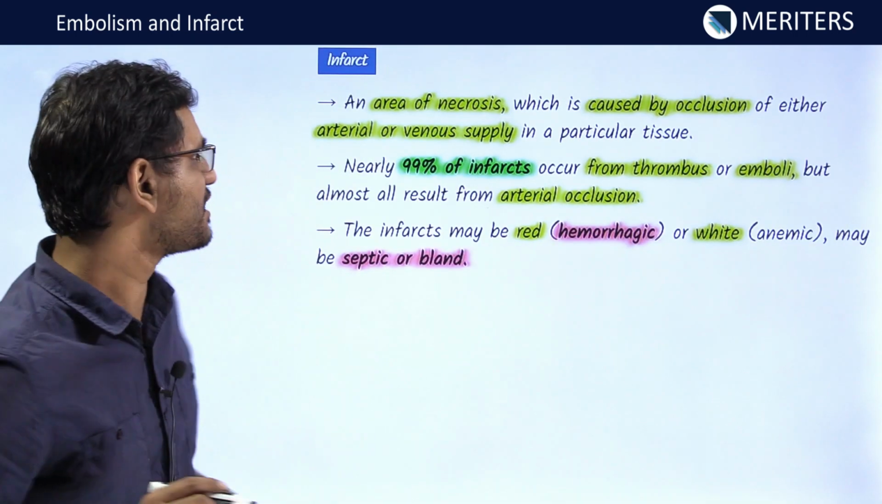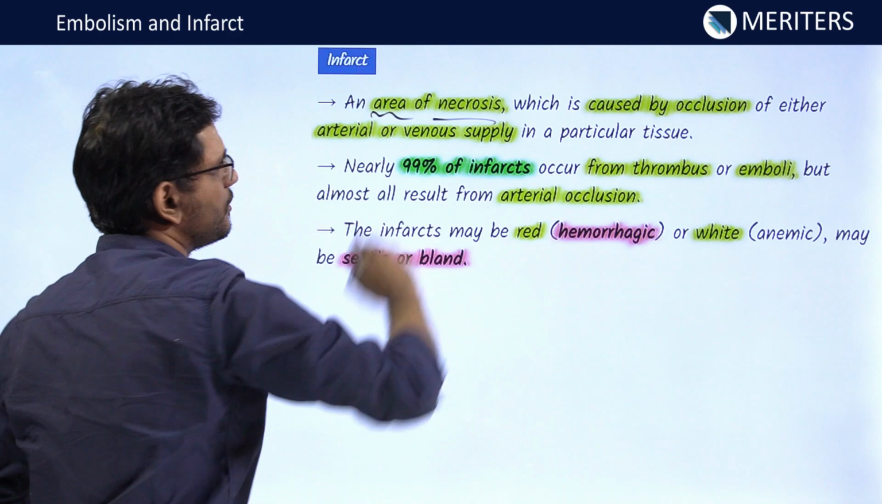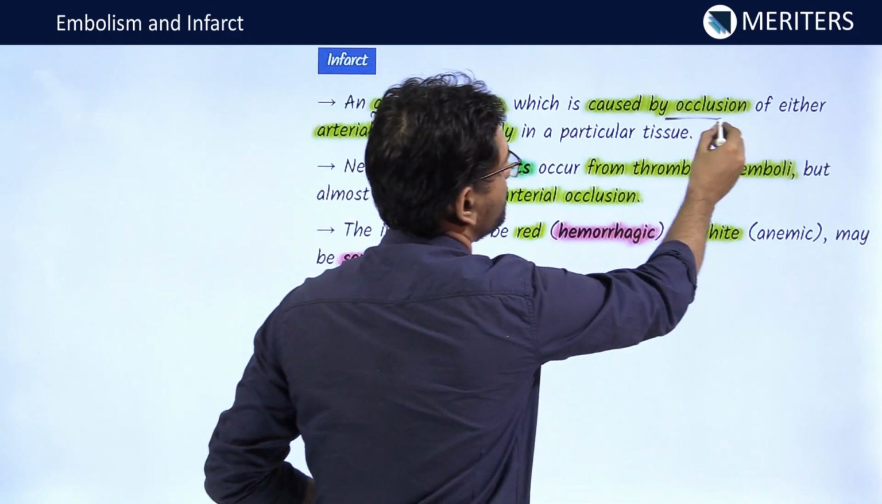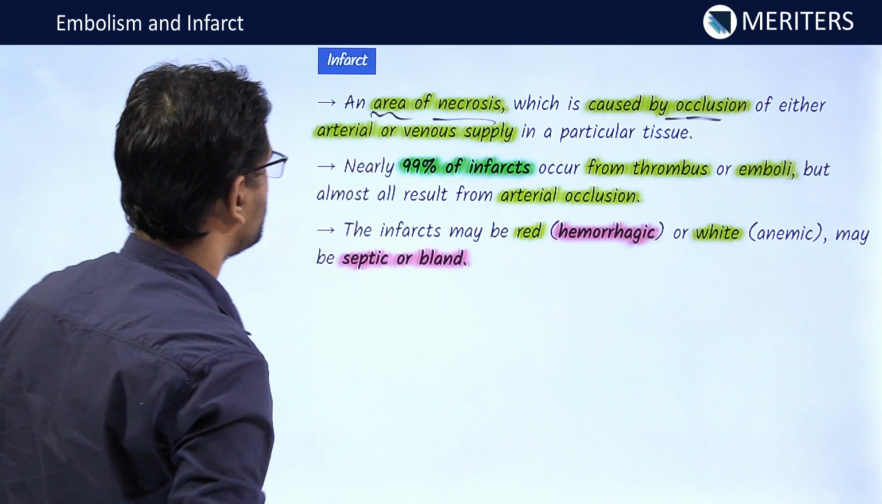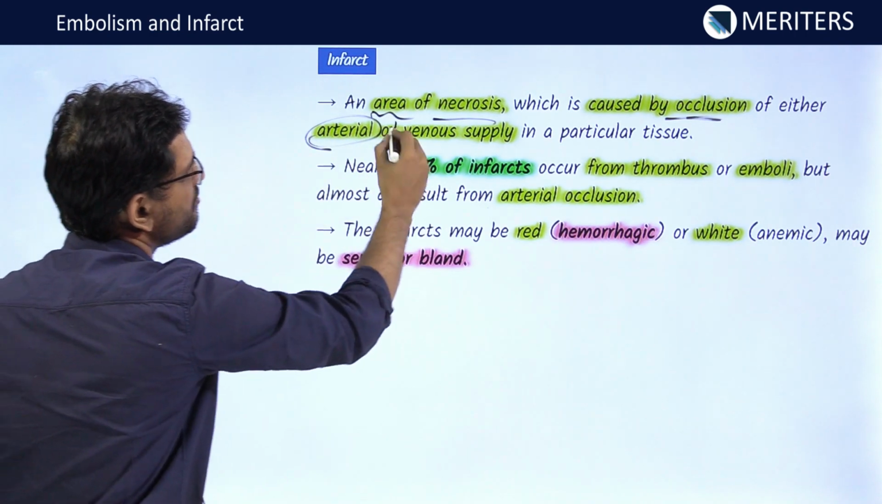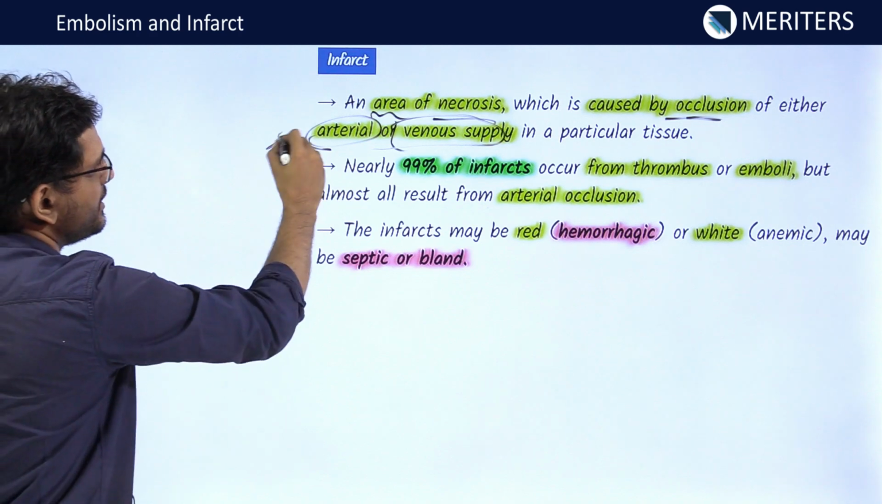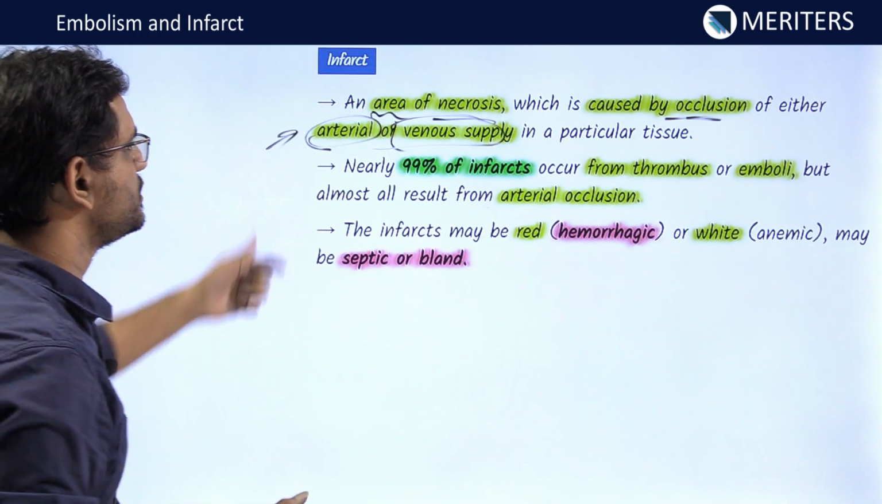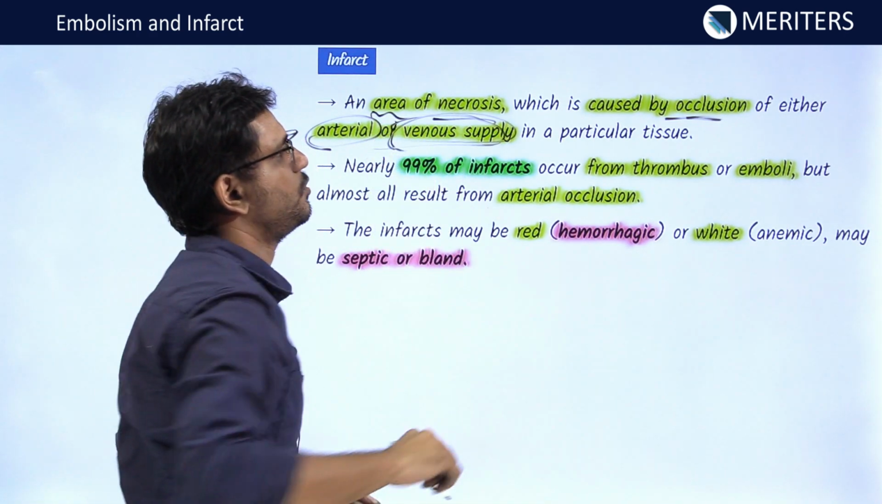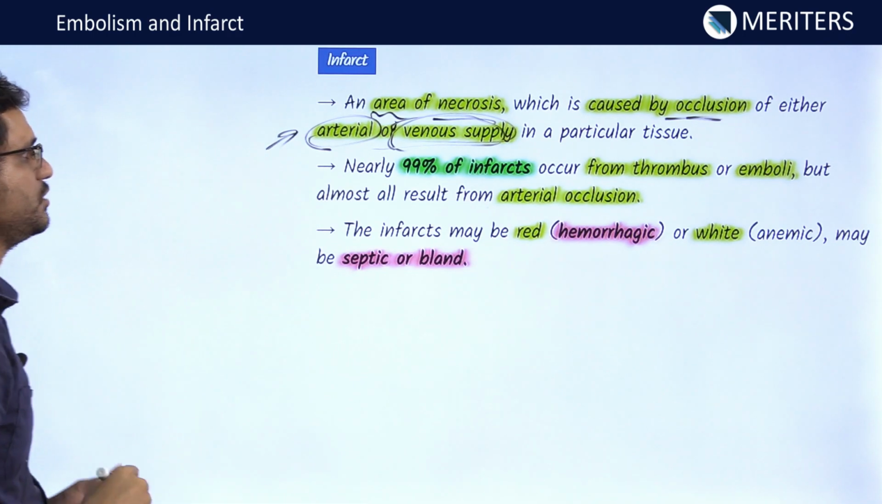Infarct. Now this infarct is defined as an area of necrosis which is caused by occlusion, right? The occlusion can be of either the arterial or the venous supply in a particular tissue. Whenever there is occlusion of the arteries, yes, there will be lack of oxygen. At the same time, venous drainage is also hindered, and that can also lead to infarction.